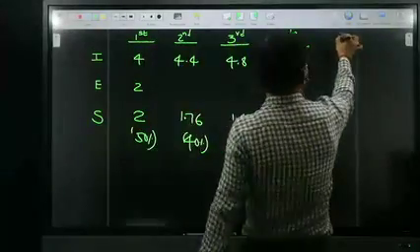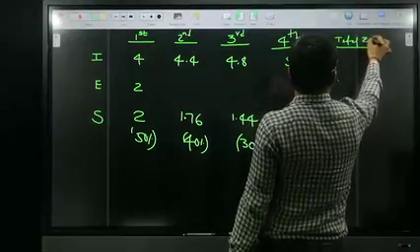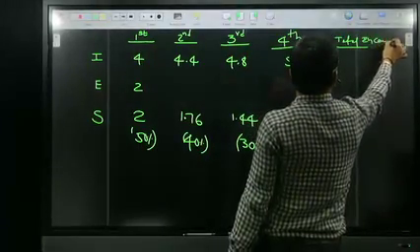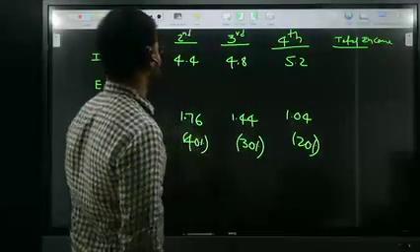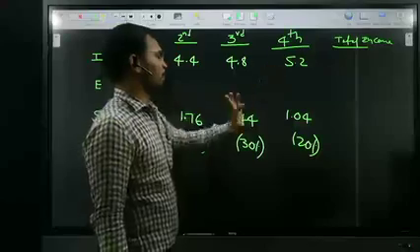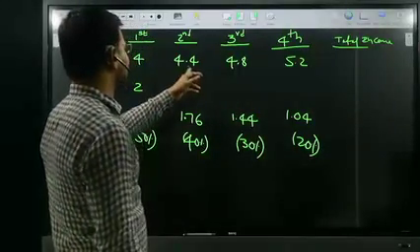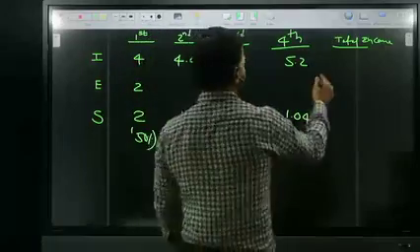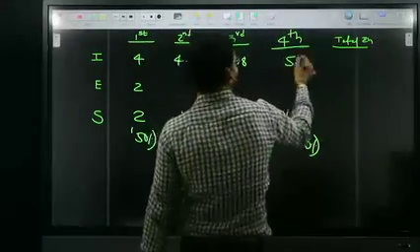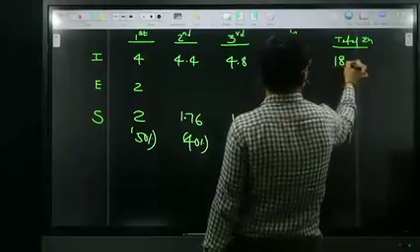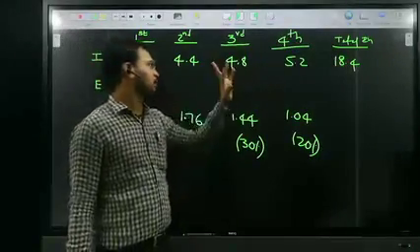So total income: 4 lakhs, 4 lakhs, 4 lakhs, 5 lakhs.